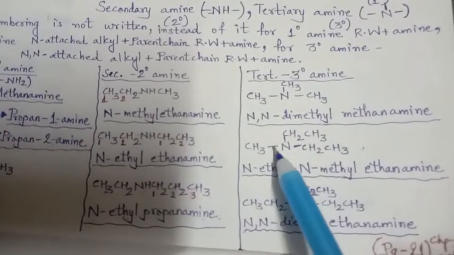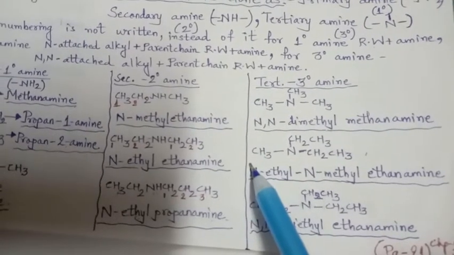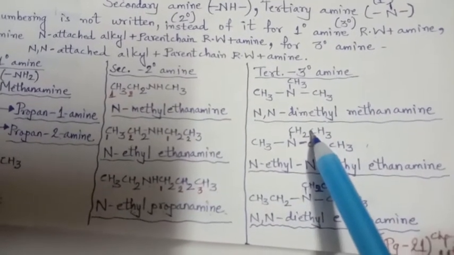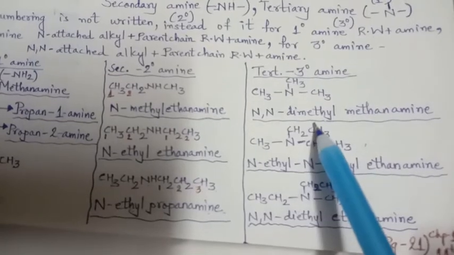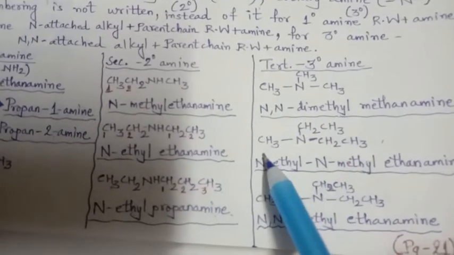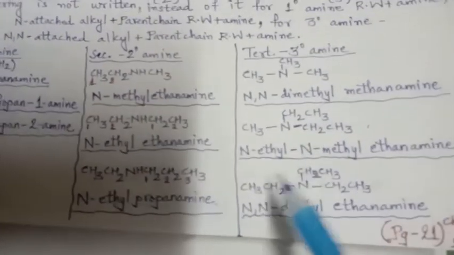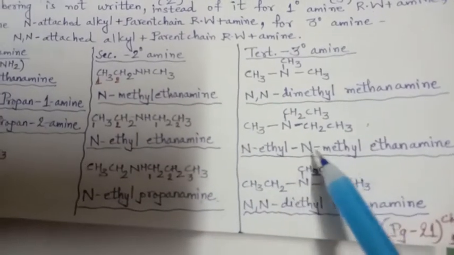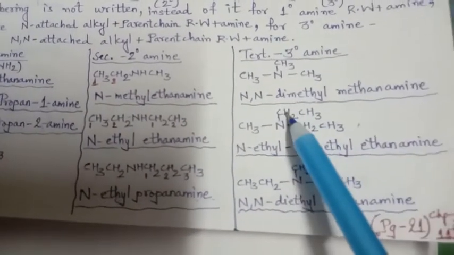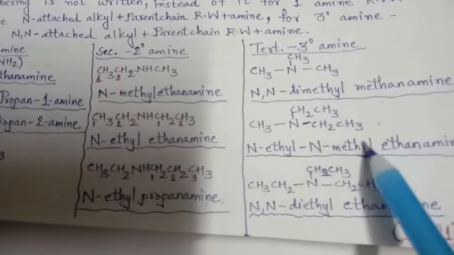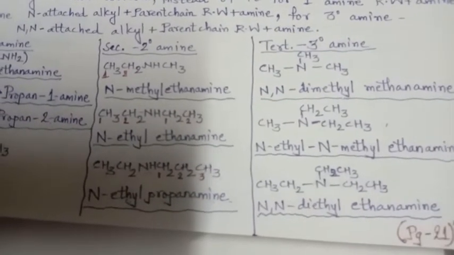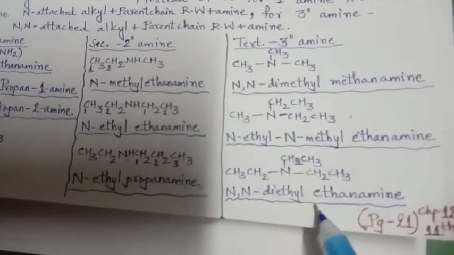One is ethyl and one is methyl. So alphabetically ethyl will come first. So N-ethyl and methyl, both N-ethyl and methyl, because E comes first then M, and ethane amine. Clear?